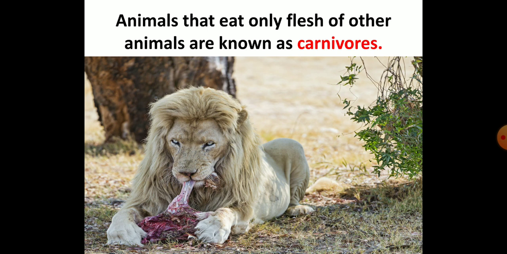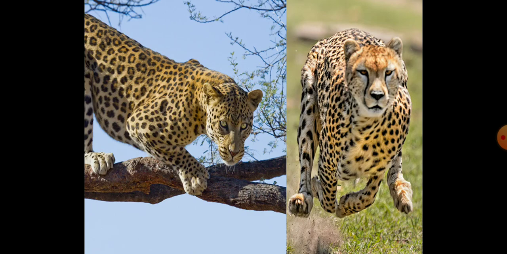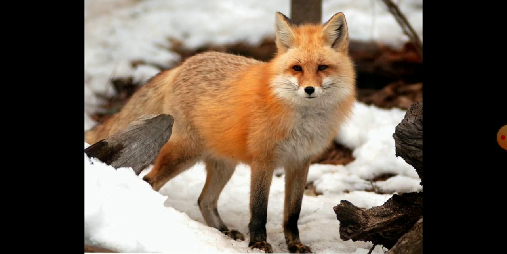So we can say those animals which eat only the meat or flesh of other animals are called carnivorous. Some examples are lion, tiger, leopard, wolf and fox. So all these are examples of carnivorous animals, and carnivorous animals are meat eaters.